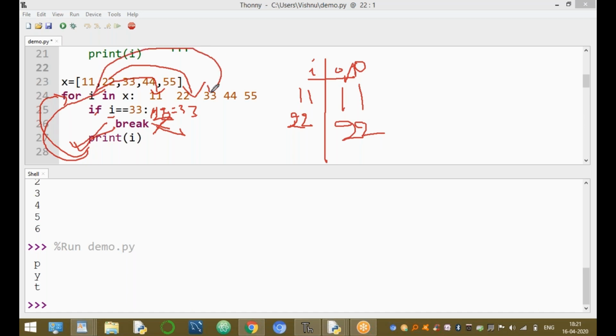Next time i value equal to 33. If i equal to 33, 33 equal to 33, this condition returns true. Then automatically this break statement is executed. Immediately the control transfers to the next statement of the while loop or for loop.